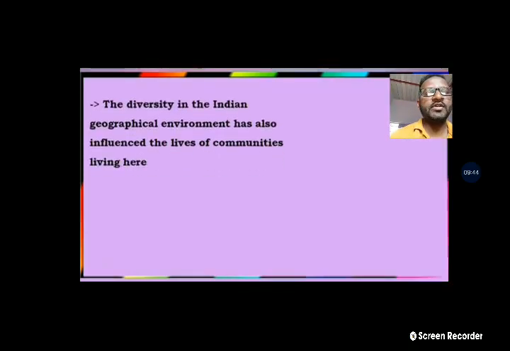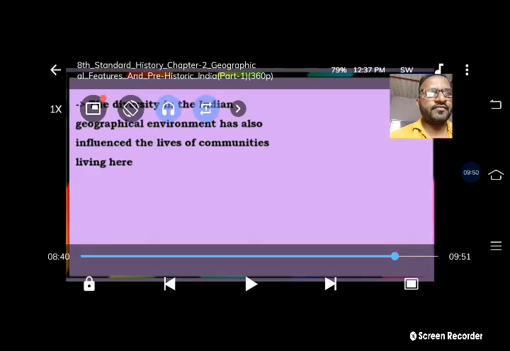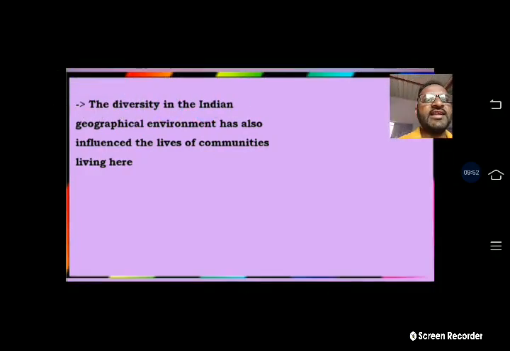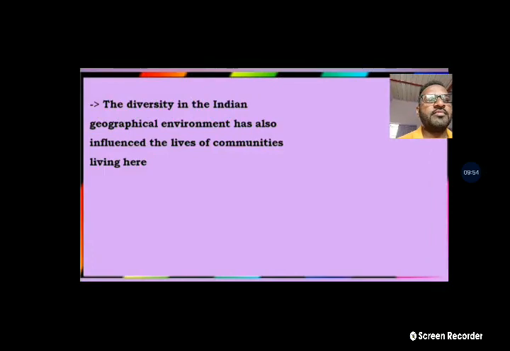These are the most important dynasties established at that time. The diversity in the Indian geographical environment has also influenced the lives of communities living here. So India has a different climate and features region-wise.